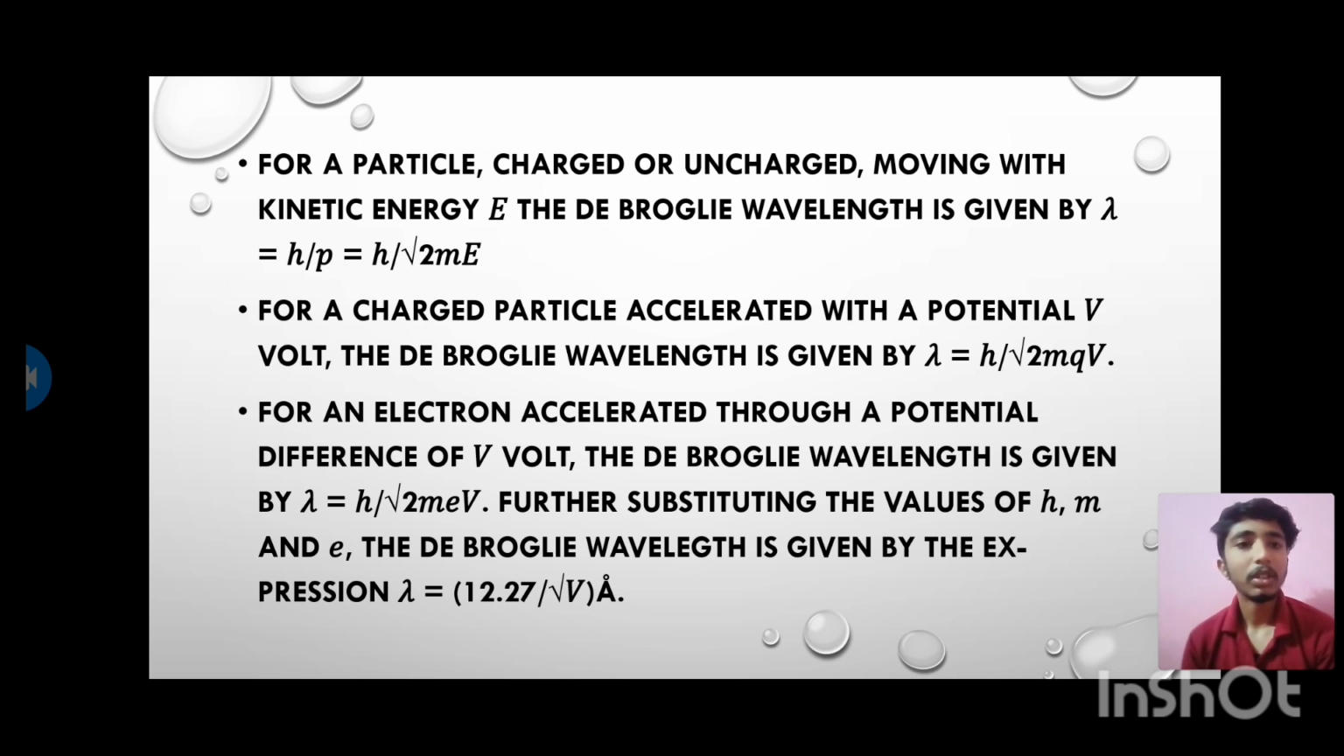For an electron accelerated through a potential difference of V volts, the de Broglie wavelength is given by lambda is equal to h by square root of 2 into m e V. Further substituting the values of h, m and e, the de Broglie wavelength is given by the expression lambda is equal to 12.27 divided by square root of V angstrom.